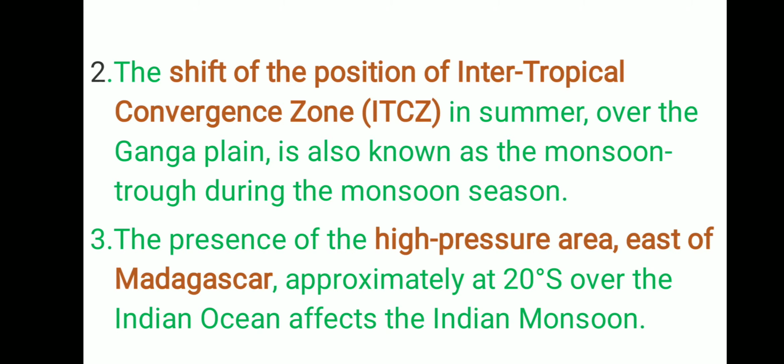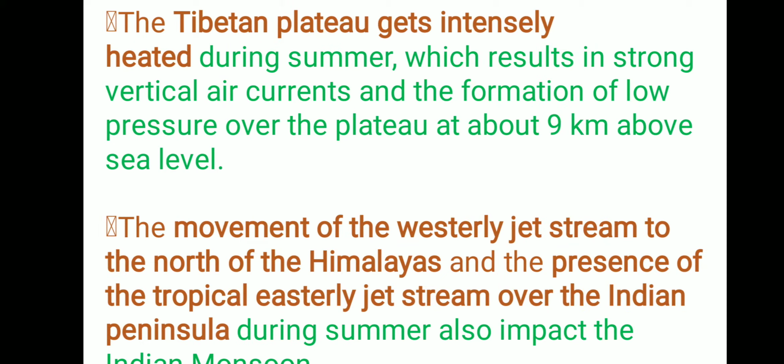And next, there is a plateau, the highest plateau of the world, the Tibetan plateau, which gets intensely heated up. It is around 9 kilometers above sea level, and vertical air current formation is there, and low pressure is formed out there. So again, the wind starts moving in the direction of the Tibetan plateau, and in between comes the Himalayas. The Himalayas do not let this wind go past India, so the whole of the moisture again is shed in India. So this is also a very important reason.